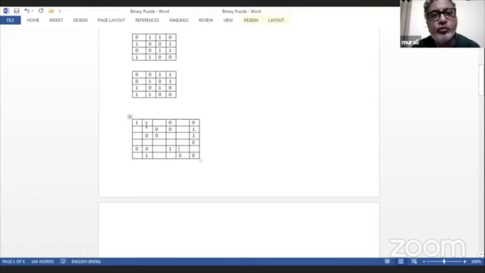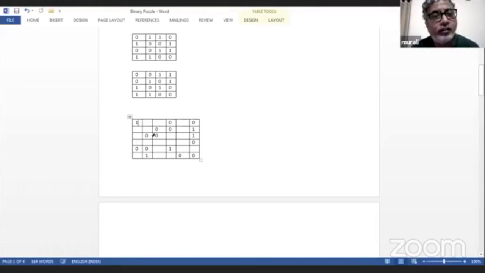Which column? See, this is row. This is column. The first row, first column is this, which is already 1 defined. So which one would you go for? 1.